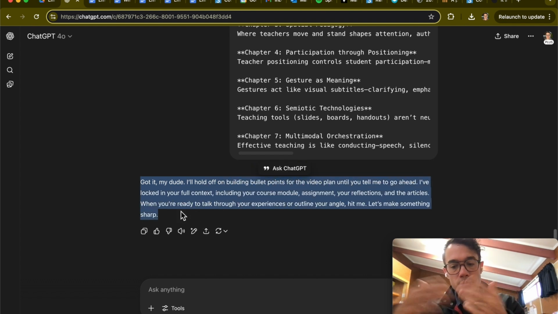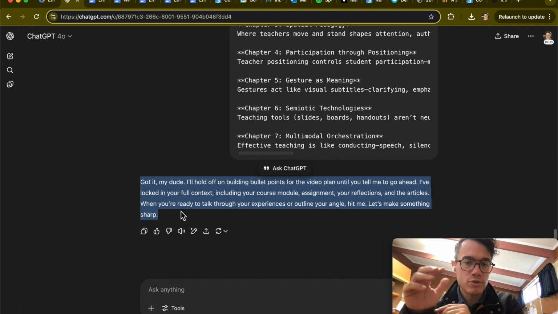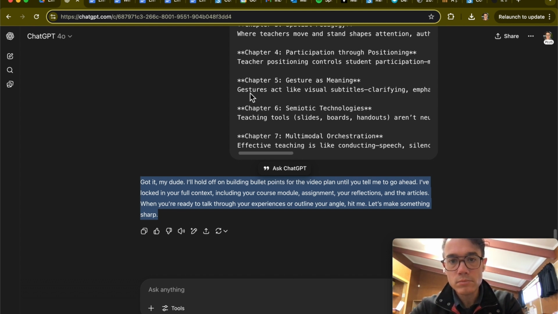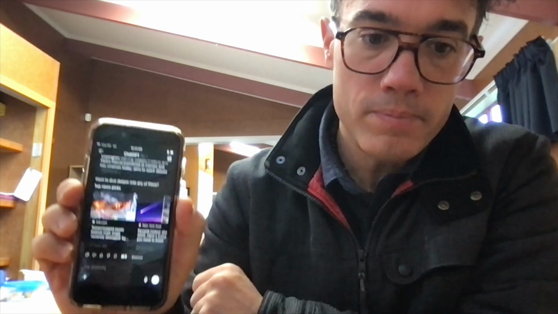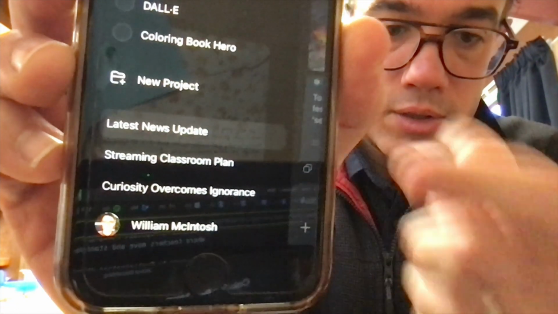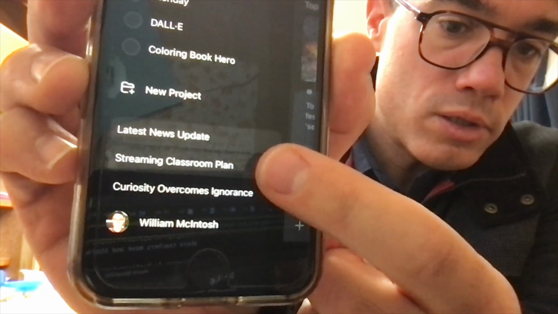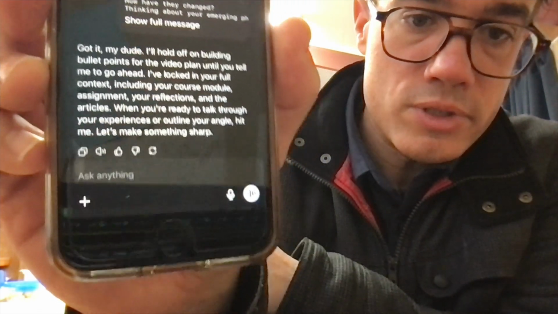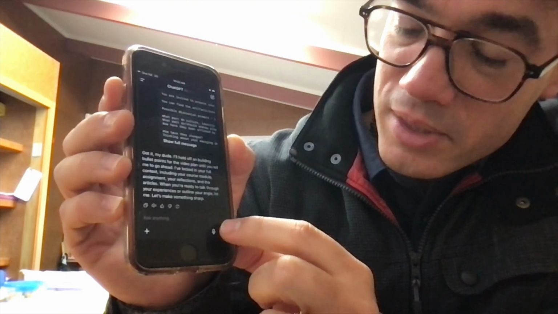And at this point we've uploaded all the documents and now we can switch from the typing version over to the audio, where we can brainstorm with it. And we can go ahead and open up the app, and I'm going to open up the previous conversation we had on this one, which is streaming classroom plan. That's where we said, okay, I got it, cool. So we'll hit the button.